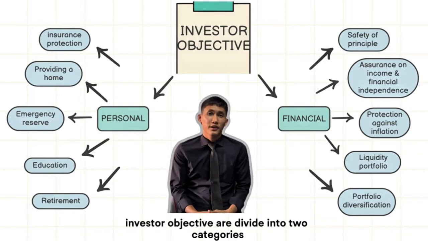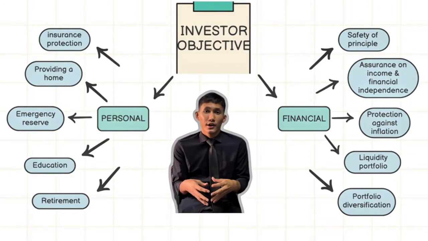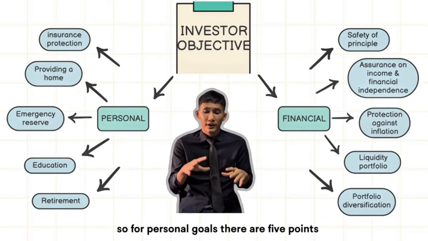Today I will explain the investor objective based on this mind map. Investor objectives are divided into two categories, which are personal and financial goals. For personal goals, there are five points.